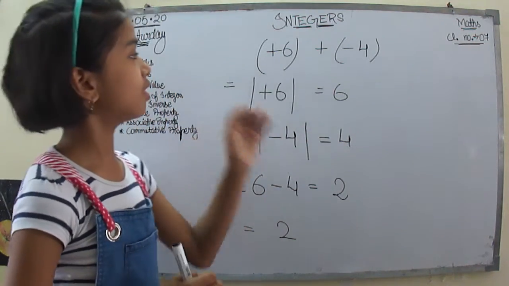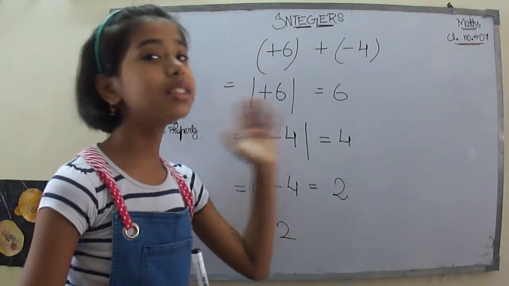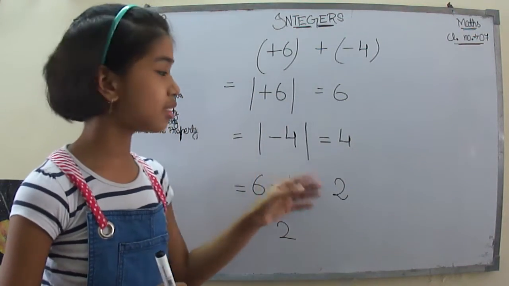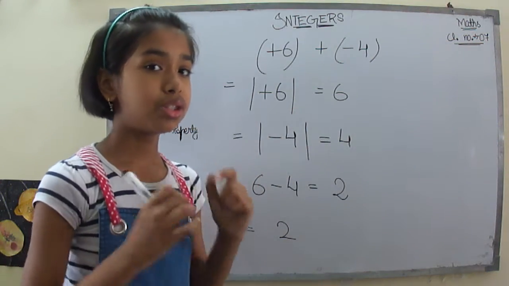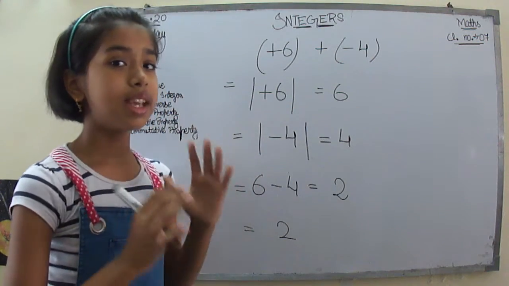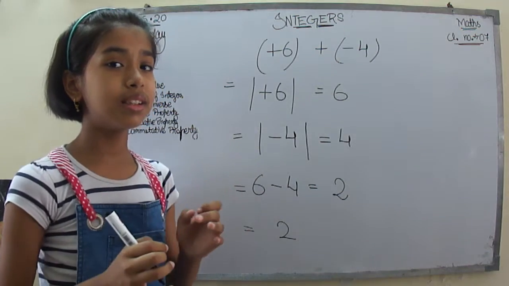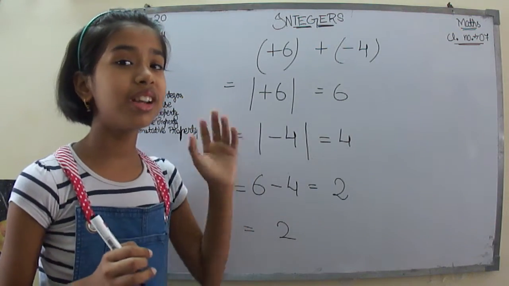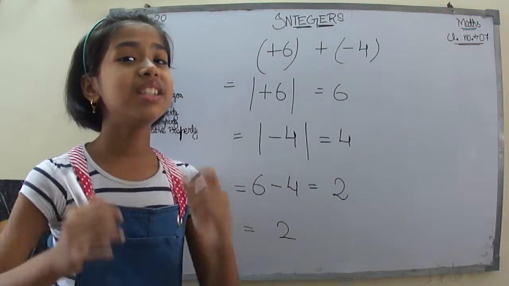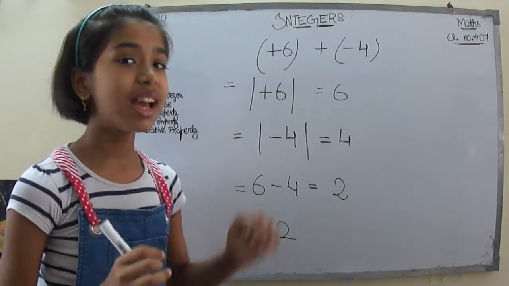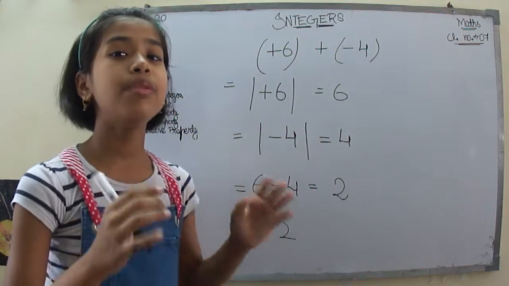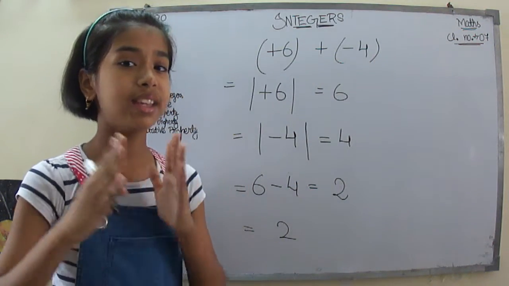In this case you can see here is the 6. The 4 is the smaller absolute value and the 6 is the larger one. So you have to look at the 6 and see which sign it carries. Is it a positive number or a negative number? It is a positive number. That means for the answer over here, I will prefix the sign of the plus.